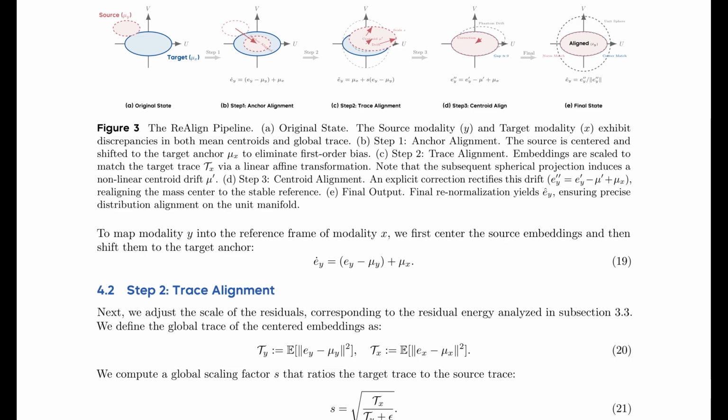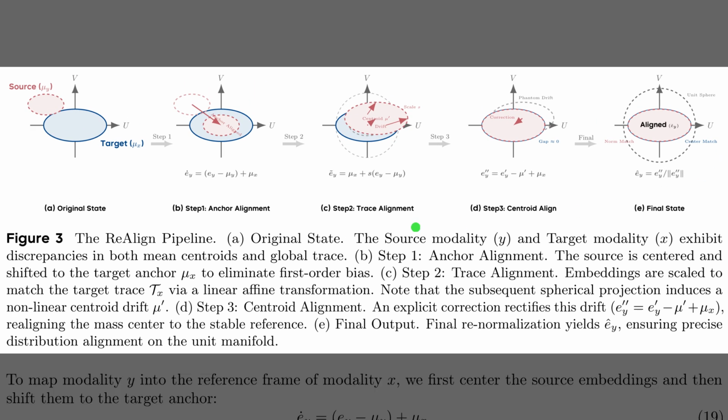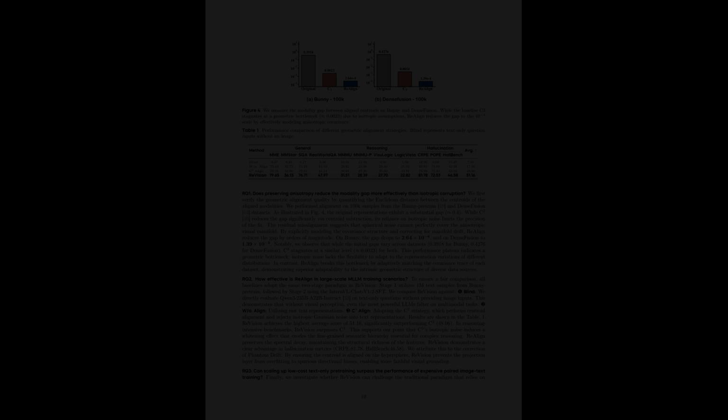So, Figure 3 lays out the ReAlign pipeline, a method to mathematically force the text and image distributions to overlap perfectly. Starting from the separated states in Panel A, Panel B shows anchor alignment, which shifts the source distribution to overlap with the target center. Next, Panel C illustrates trace alignment, scaling the source variance to match the target's energy. Because spherical projection causes a secondary shift called phantom drift, Panel D applies a centroid alignment correction. This leads to Panel E, where the modalities are finally perfectly aligned.